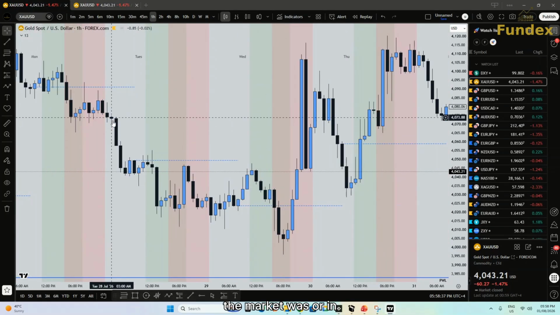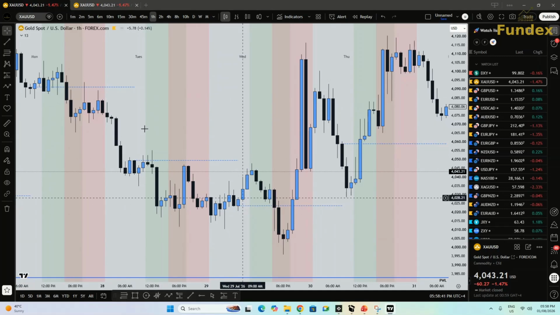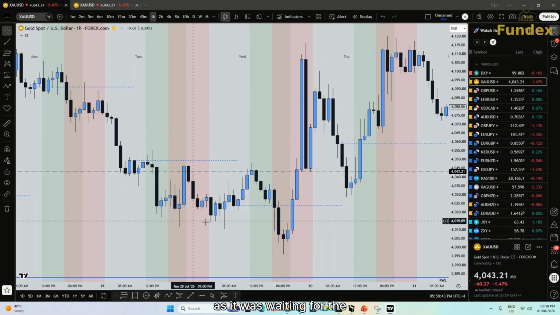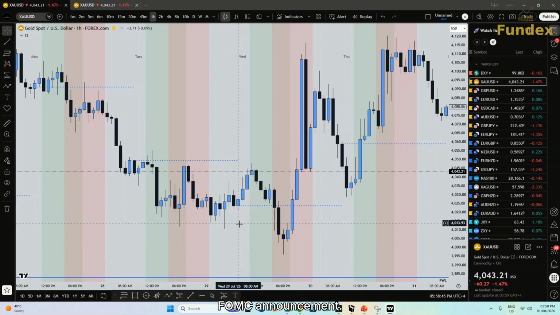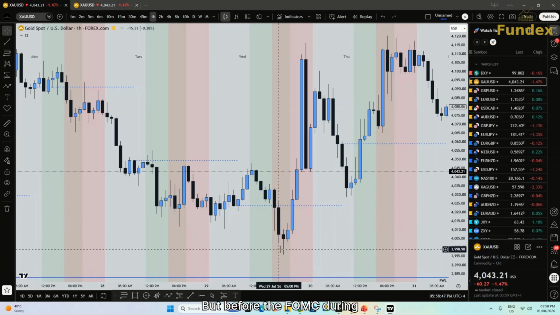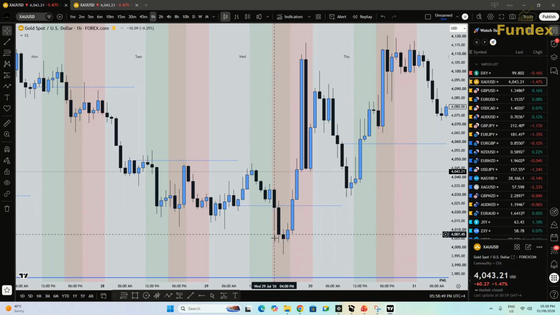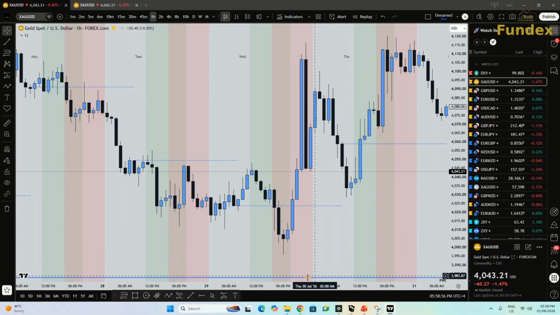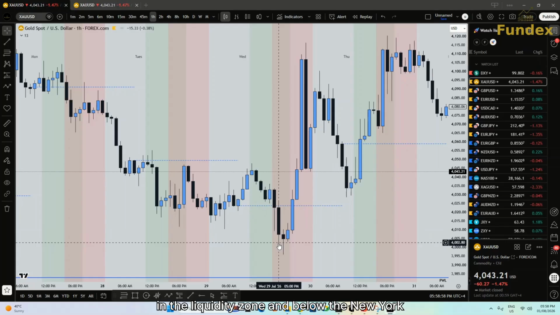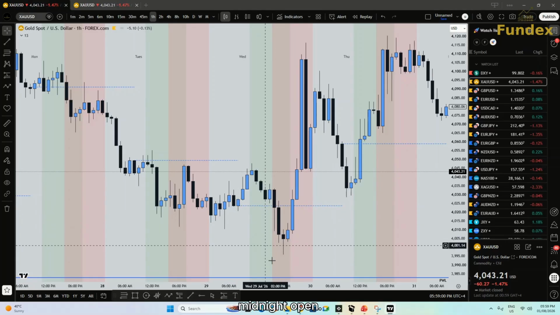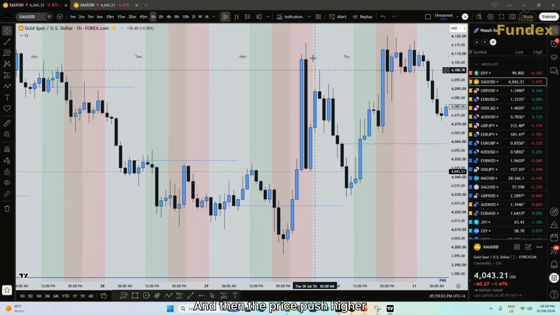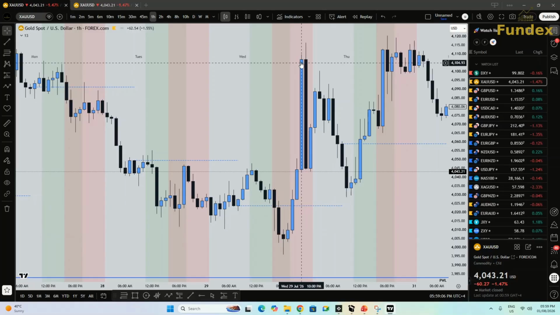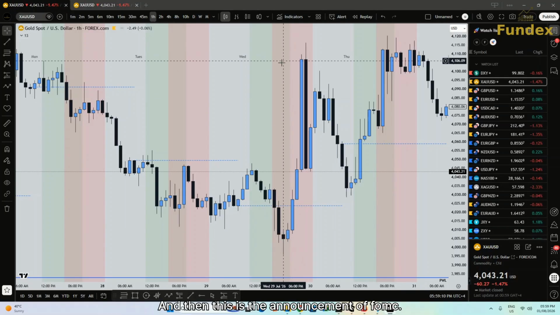The market was in a shallow movement as it was waiting for the FOMC announcement. But before the FOMC, during New York session, the price gave us this because it was near the previous week low in the liquidity zone and below the New York midnight open, and then the price pushed higher for about 100 pips. And then this is the announcement of FOMC.